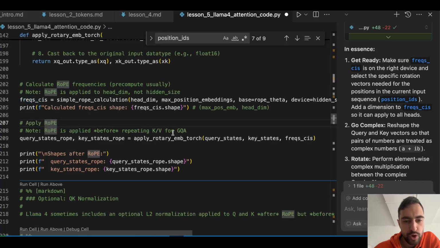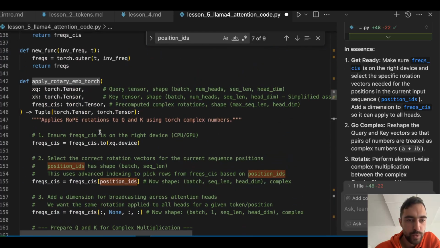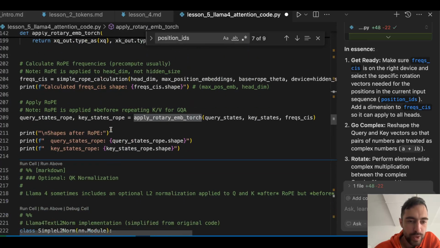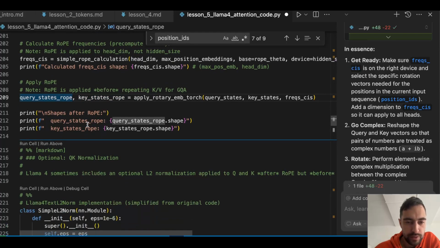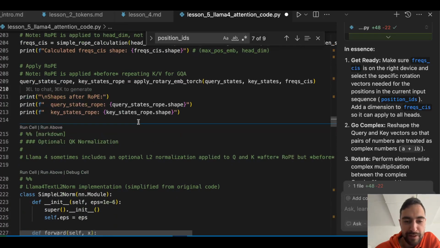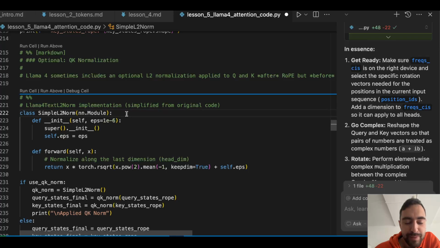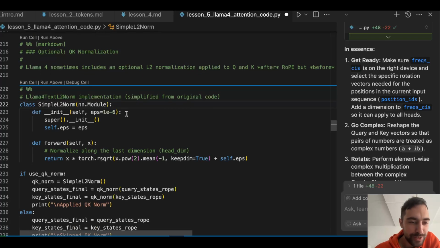So we do this once in the beginning of our LLM. And then applying rope, apply rotary embedding torch. So that's this one. And so we get keys and queries with all of the rotary positional information. Okay, I think that was the toughest part of the video, the rotary embeddings. Maybe I need to make some animations, drawings. I'll figure out what to do in the next course.